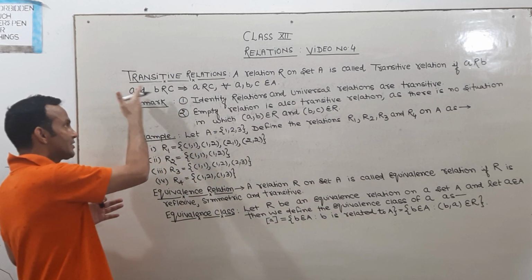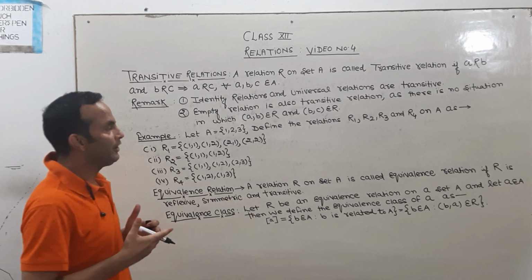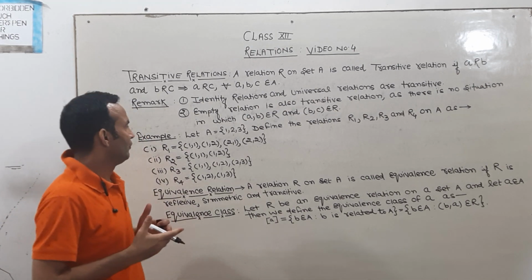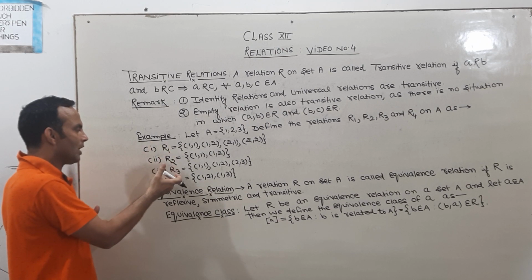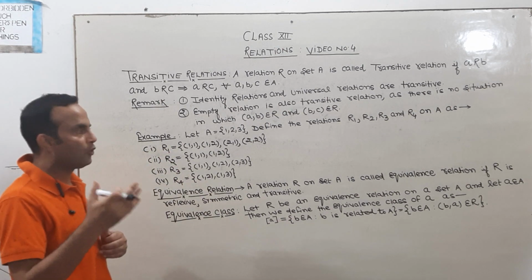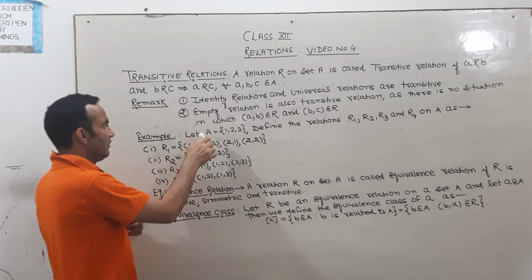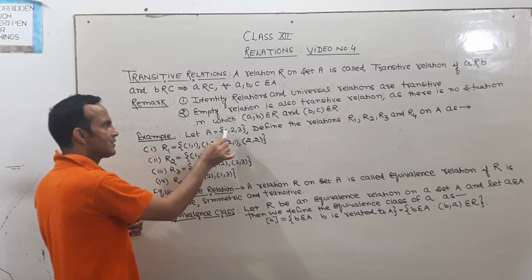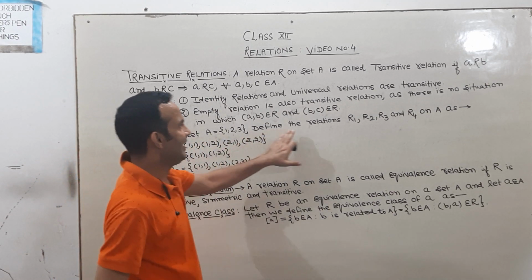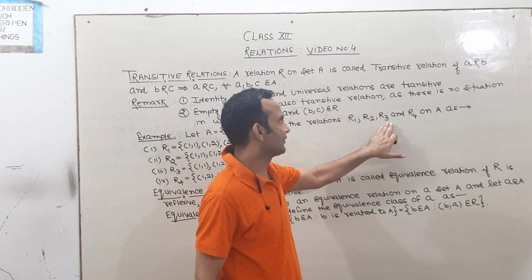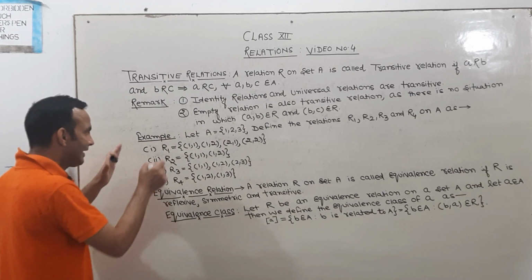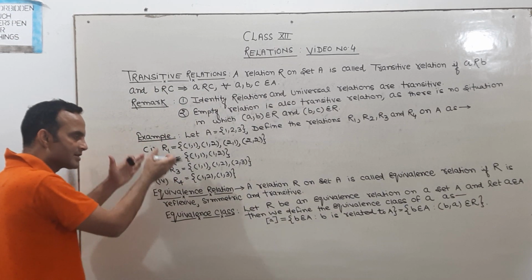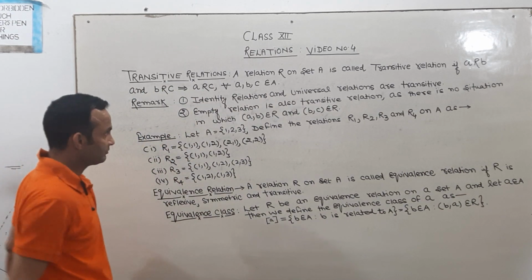Now, to explain the meaning of transitive relation, we are going to take some examples. Here R1, R2, R3, R4 are four relations on the set A, where set A is {1, 2, 3}. We have to check whether the given relations are transitive relations or not.